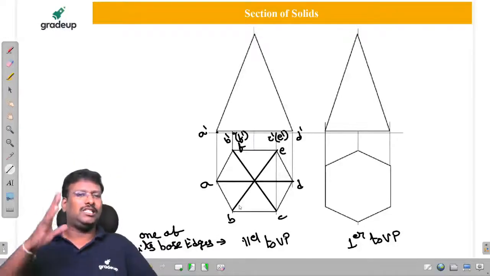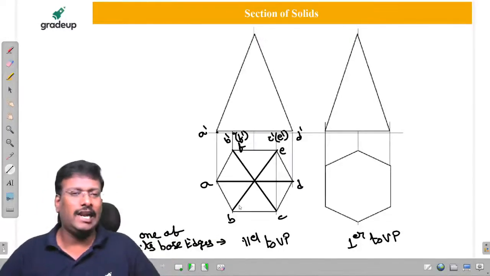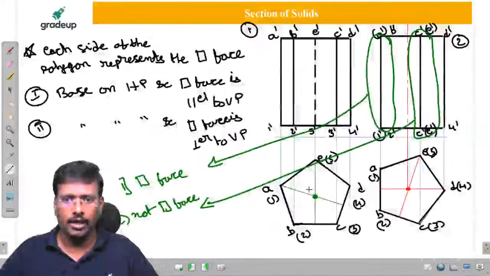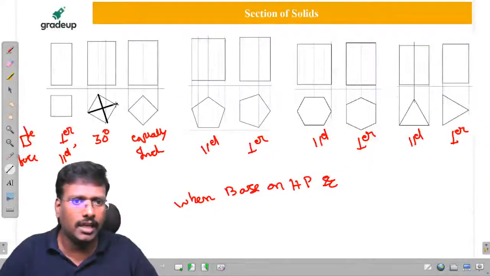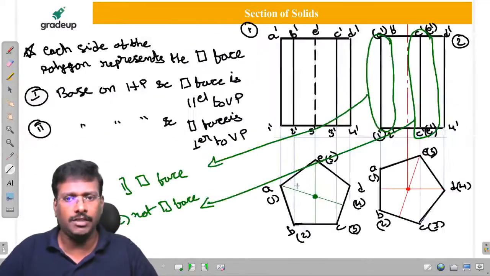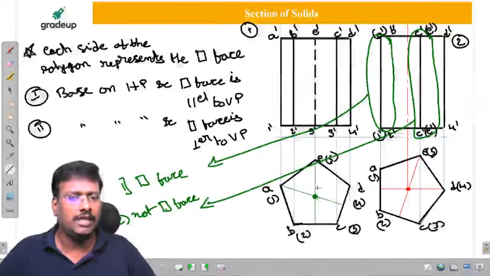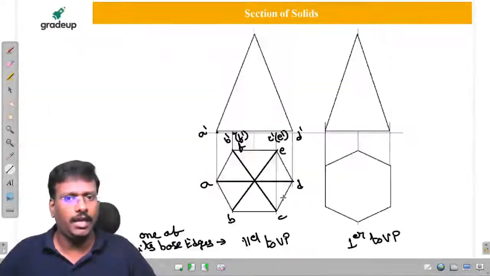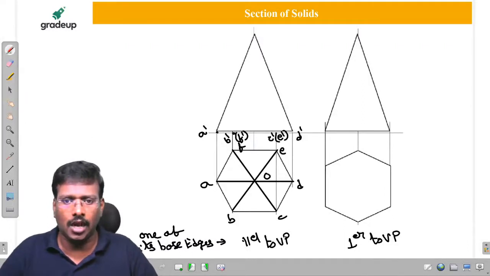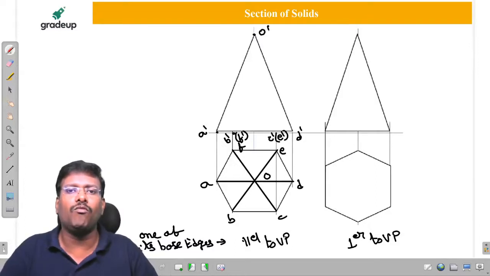That is the difference. If they draw the polygon and inside nothing is going to be mentioned, then it is going to be a prism. If you observe here, inside I have not drawn the lines like this. If you draw them, then only it is a pyramid. If you don't draw, it is a prism. Here also I have not drawn inside. From the center, I have not joined the corners. But here we have to join the center with the corners. This center point is going to be considered as the apex. In the front view, this point will become O dash. So here also it will become O dash. Here also we have to join the lines.